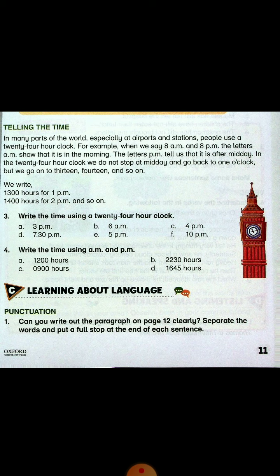Okay. Now look at question B. Here is written 2230 hours. What will we do according to the rule? I have explained to you, if the number is greater than 13, then what will we do? We will subtract 12 from here. So 22 minus 12 is equal to 10. We will write here 10:30 p.m. Okay.